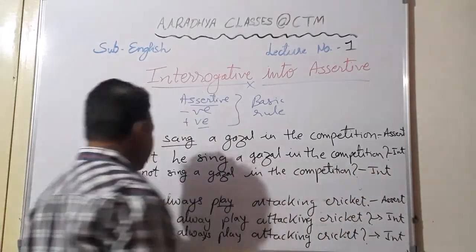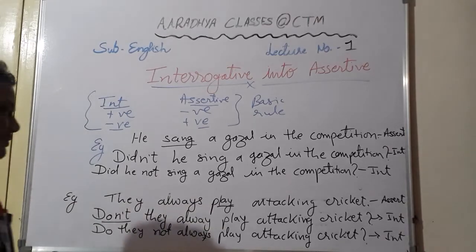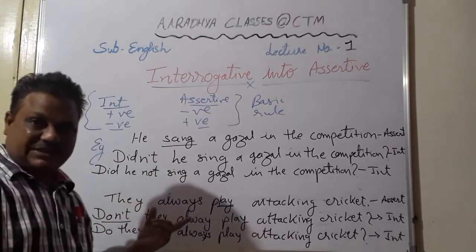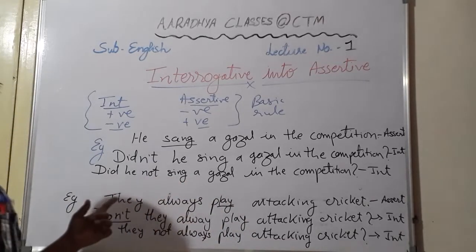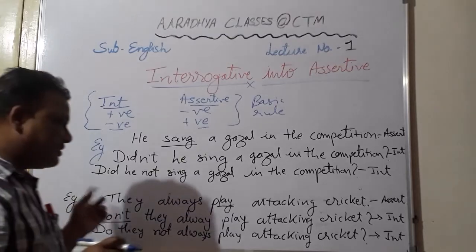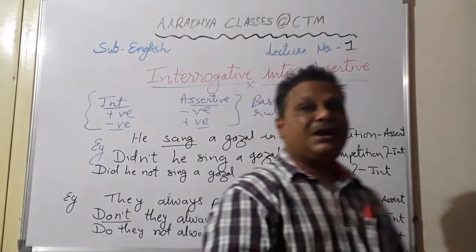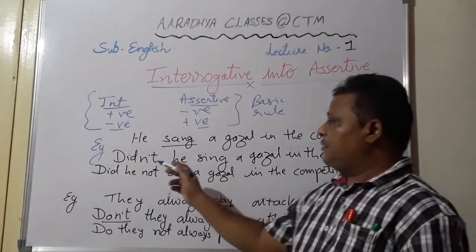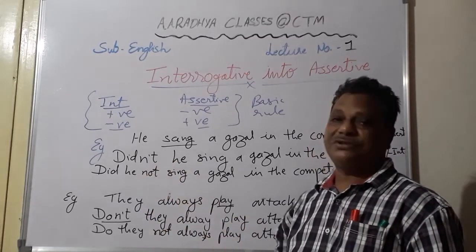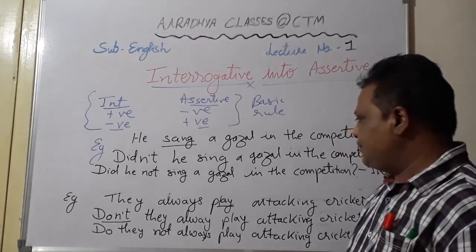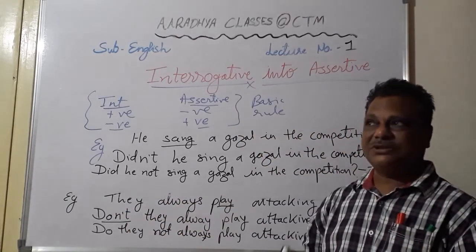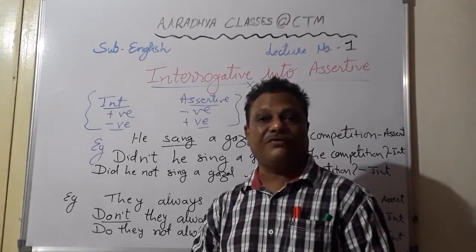So students, these three types of sentences you have to keep in mind: when the verb takes s, es or ies, or when the verb does not take anything, or when the verb is given in the past tense. So you just remember when you are supposed to add did, when you are supposed to use don't, or when you are supposed to use doesn't. And I guarantee you, students, in your exams also sentences like this only will be asked, because in all the remaining sentences you have got what?